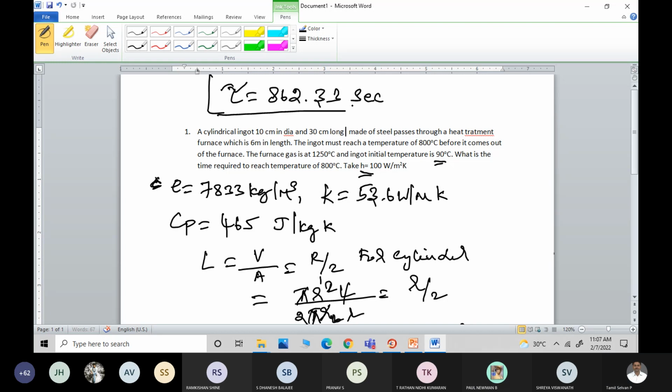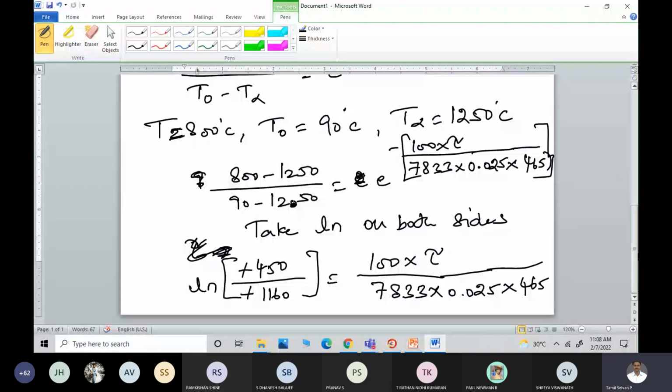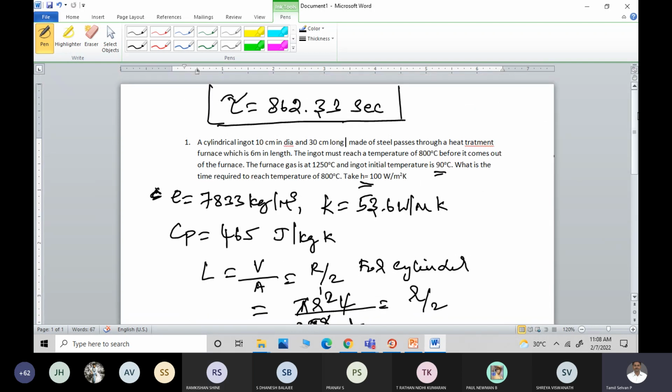Okay, students, all of you got this. Please check your calculators, because taking log on both sides and substituting the values, please check whether you are getting 862.